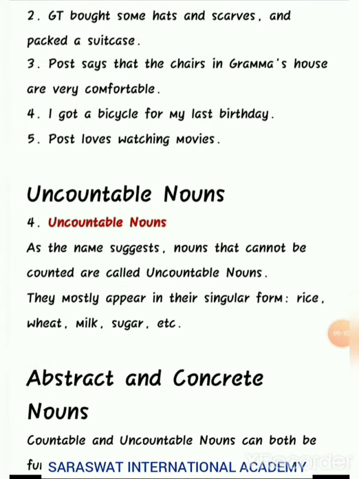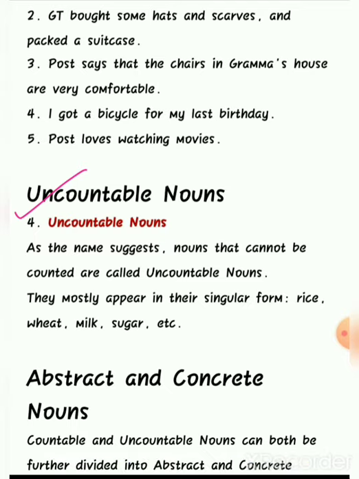Now the next type is uncountable nouns. As the name suggests, nouns that cannot be counted are called uncountable nouns. They mostly appear in their singular form: rice, wheat, milk, sugar, etc. So simple. The name itself gives us a clear idea. Uncountable nouns are the nouns which cannot be counted, and these nouns appear mostly in their singular form: rice, wheat, milk, sugar, etc. Okay.